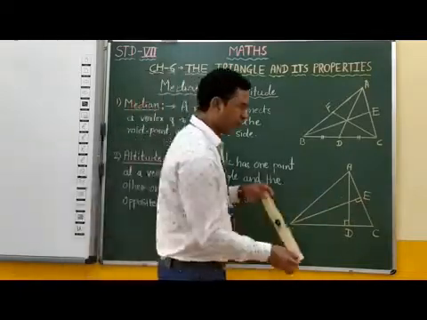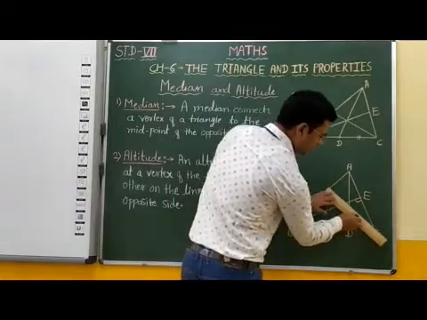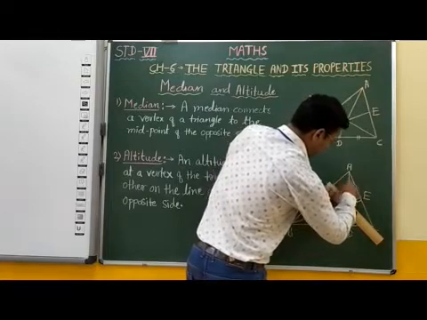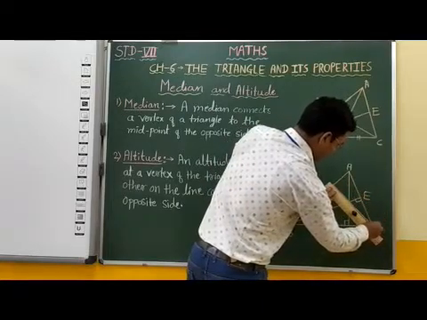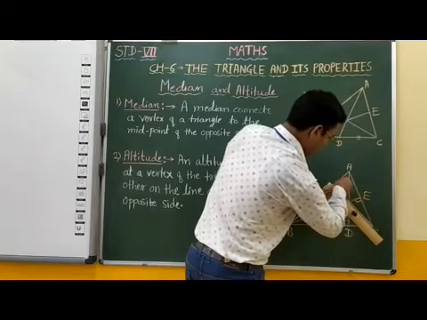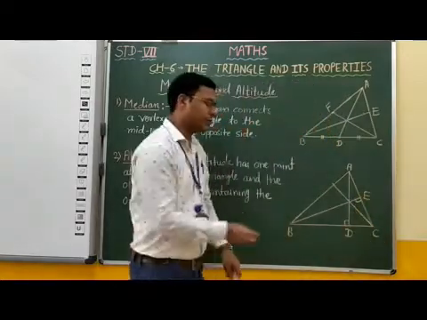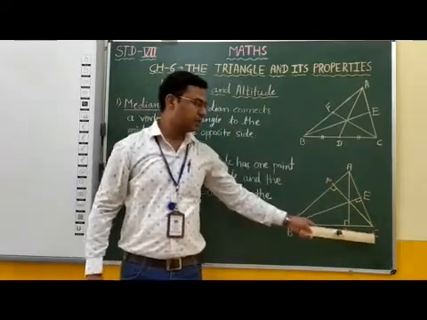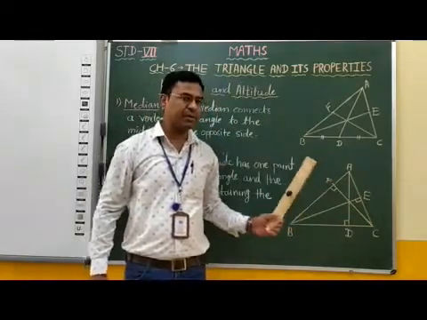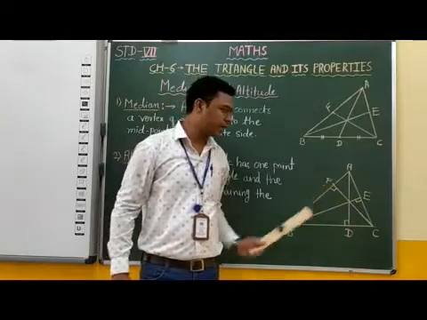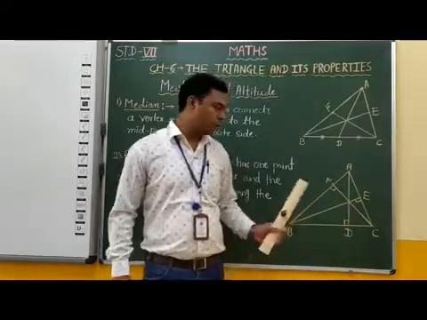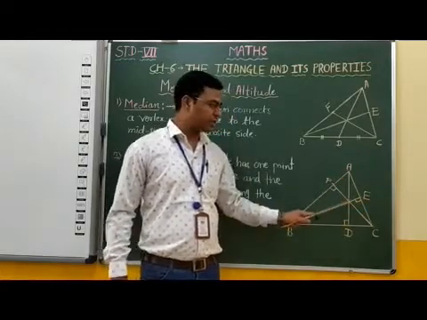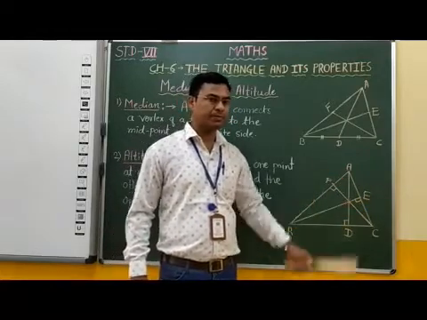If you draw a perpendicular line from vertex C, then we can say that this line segment CF is an altitude of this triangle ABC. Students, you observe here these three altitudes are crossing each other at one point.